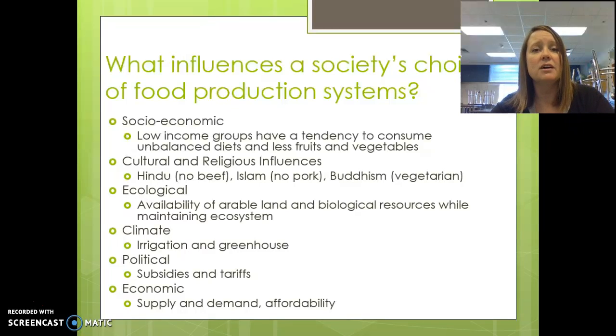Ecological reasons: there has to be arable land present. Also, we want to produce food while at the same time maintaining biodiversity and ecosystems. Climate determines whether we need to irrigate or we need to have greenhouses to have food year-round. There are subsidies and tariffs in place that affect the price of foods. And then economic influences: supply and demand, and what is affordable.